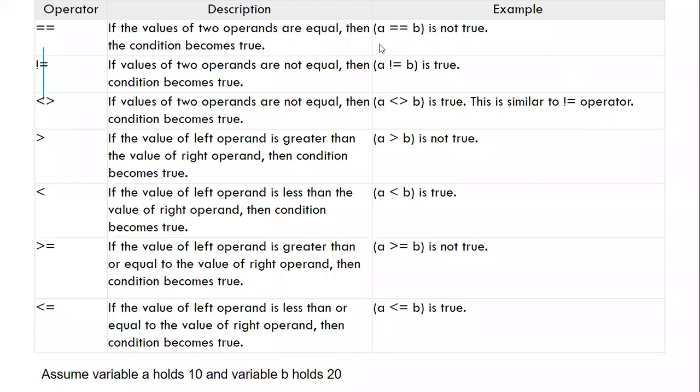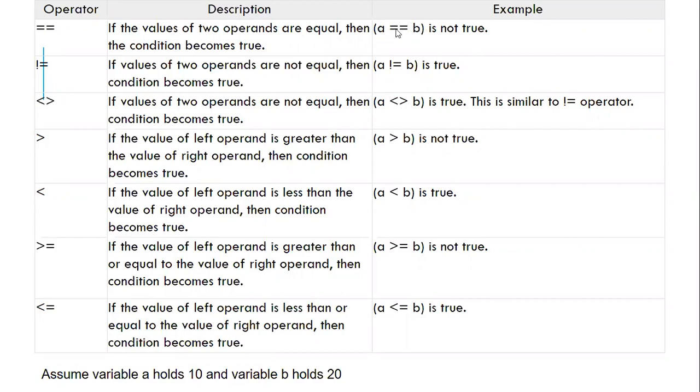When I write A equals B, it means A will be taking the value of B. A will be taking the value that is there in B. For example, I have given B equals 3. In the next line, I say A equals B. Now I want to print the value of A. What will that print? 3 will print. Very good. So A will be taking the value of B.